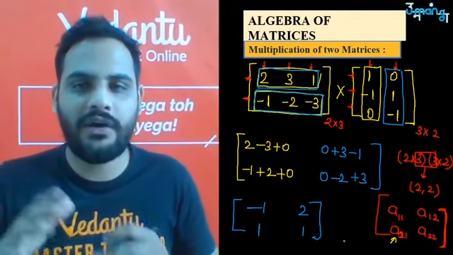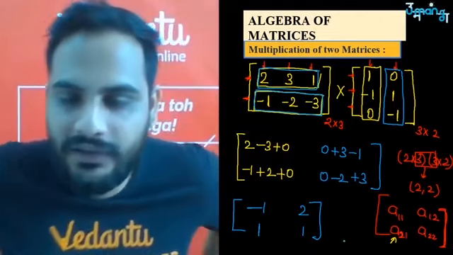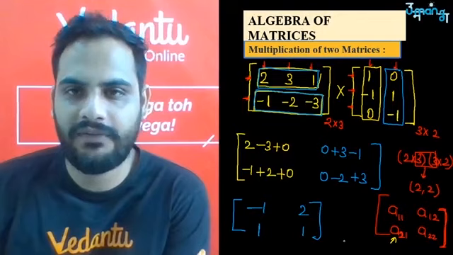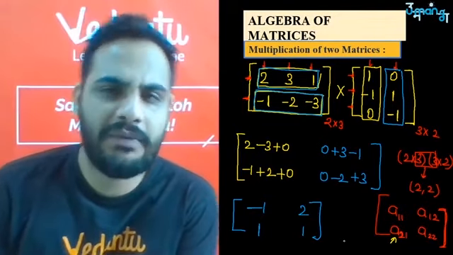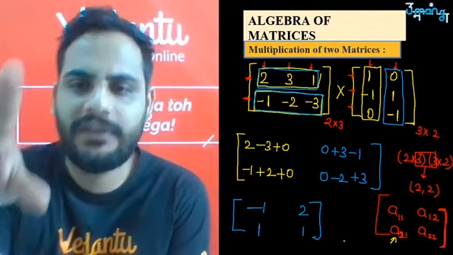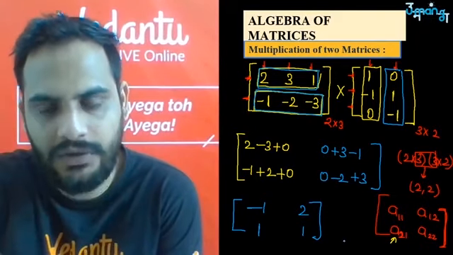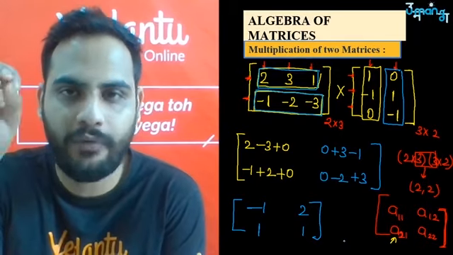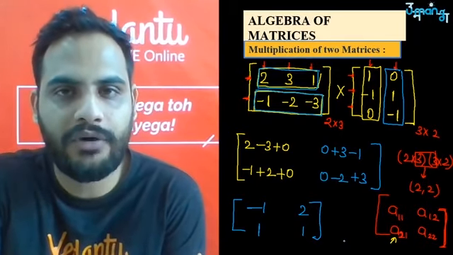समझ रहे हो? So this is how the multiplication of the matrices will take place. तो 2 by 2 कर लिया, 2 by 3 into 3 by 2 कर लिया. तो याद रखना, first let's see whether they will be multiplied or not. If they can be multiplied, find out what will be the order of their product. I got to know order of their product is 2 by 2.